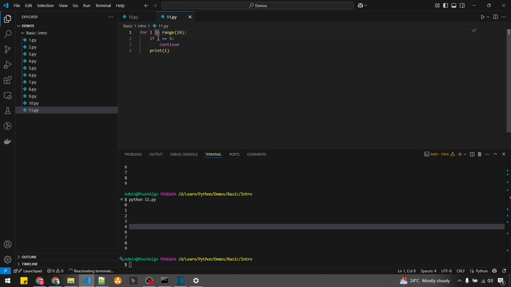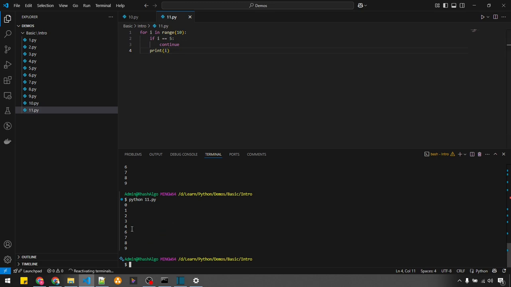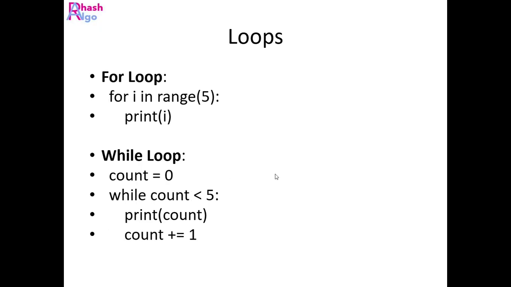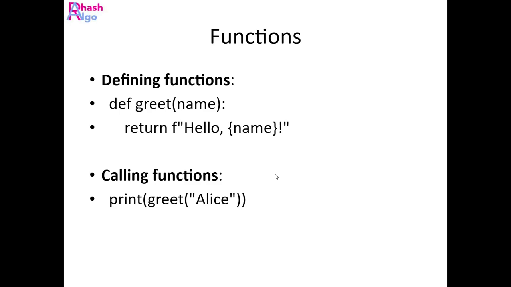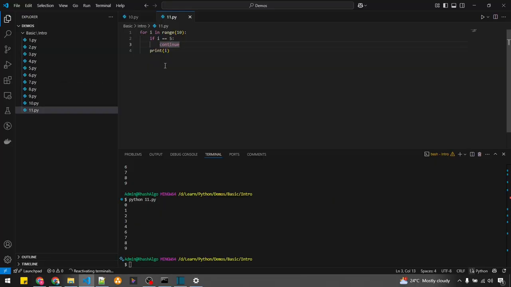So now it is 6 equal to 5. No, right? It's false, so the value 6 will be printed here. As soon as the condition is met, the loop will be continued without further execution of the next steps. That's the difference between break and continue. While is also a similar thing, and we'll look at some function related stuff.